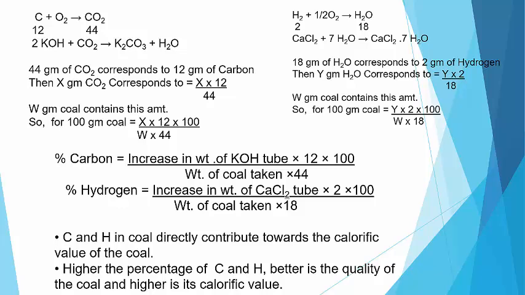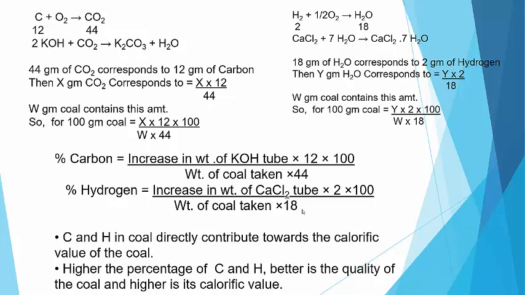So to find the percent hydrogen, our formula will be increase in weight of CaCl2 tube into 2 into 100 divided by weight of coal into 18. In this way we can find the percentage of carbon and hydrogen present in the given coal sample. Carbon and hydrogen directly contribute to the calorific value of the coal. So if we have a higher percentage of carbon and hydrogen, the quality of the coal sample will be better and its calorific value higher.